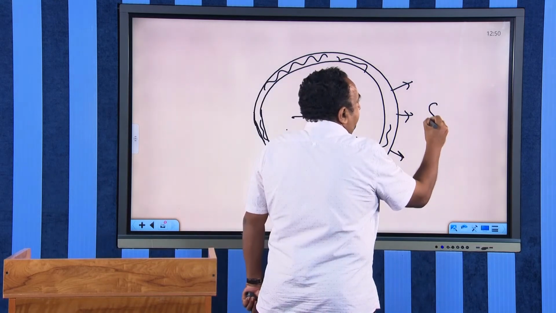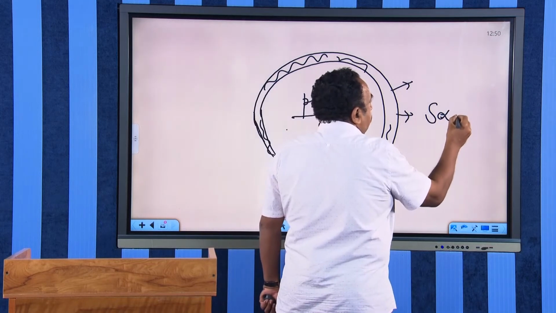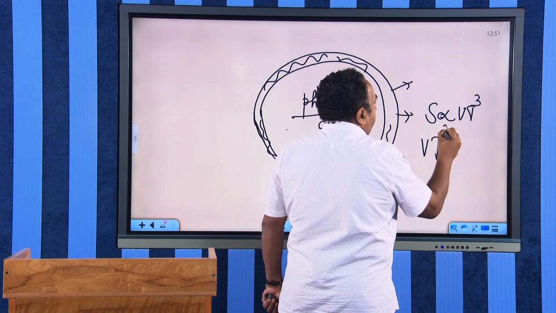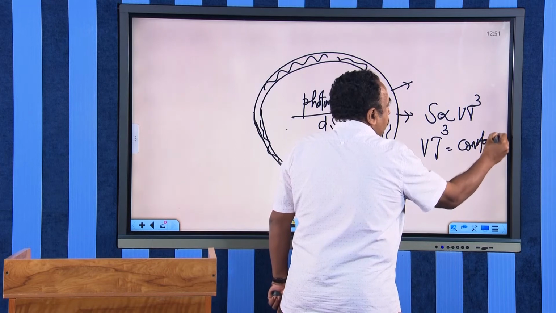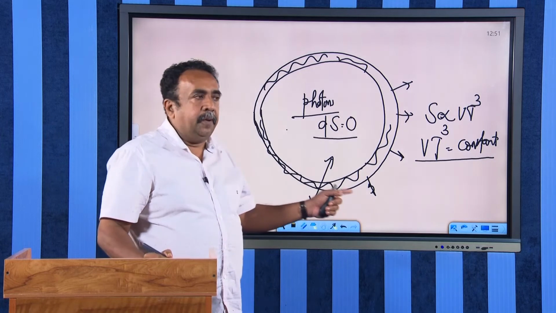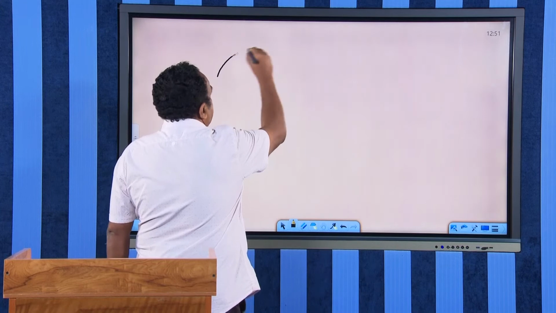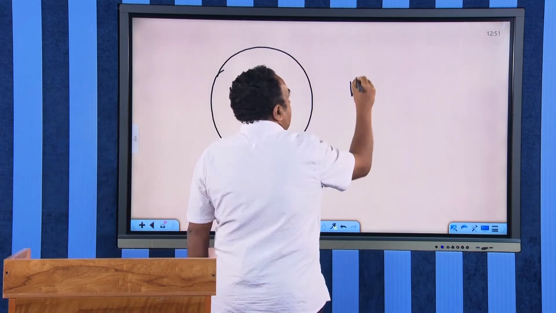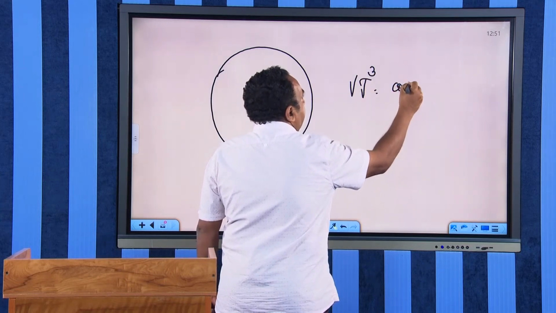We found that for any adiabatic process for the photons, entropy is proportional to V T cube. Therefore, V T cube for the photons is equal to a constant. The photons inside this universe, which was created after the Big Bang, are subjected to the equation V T cube equal to a constant.